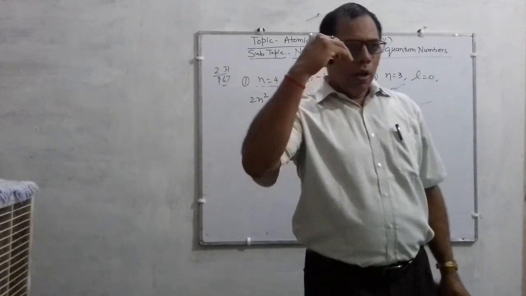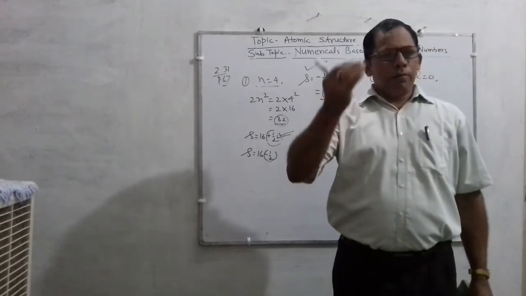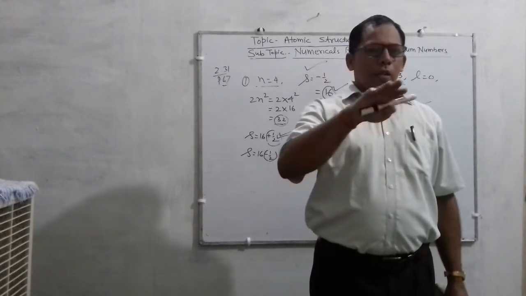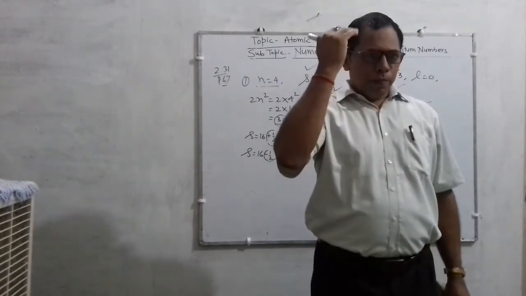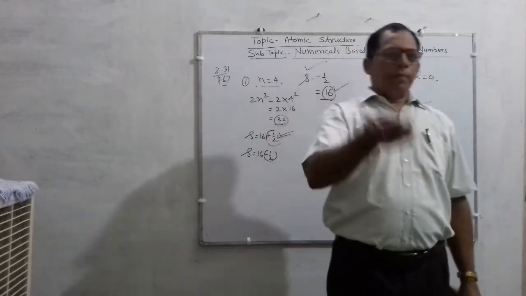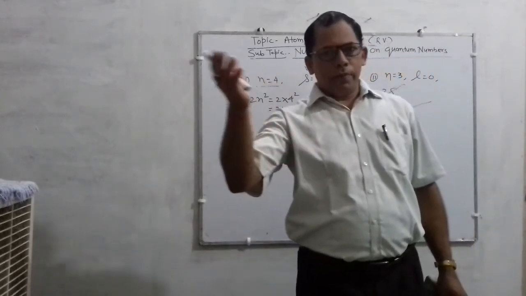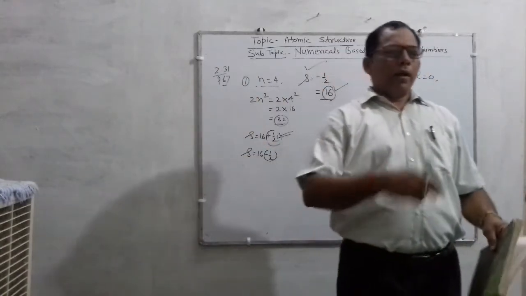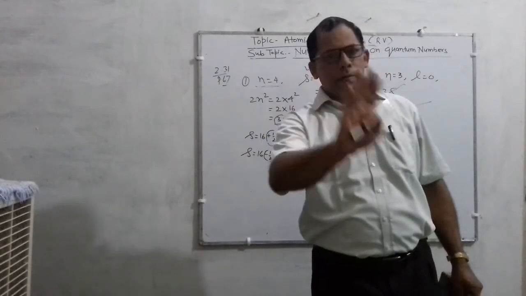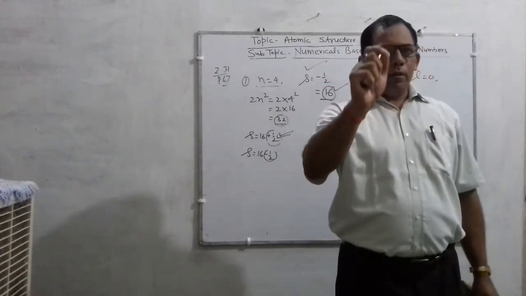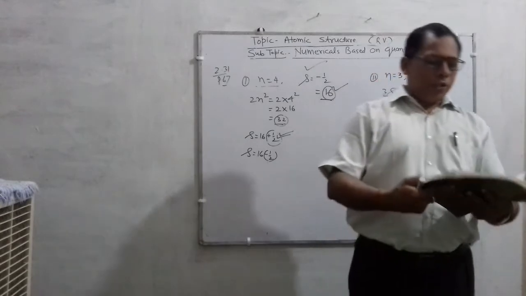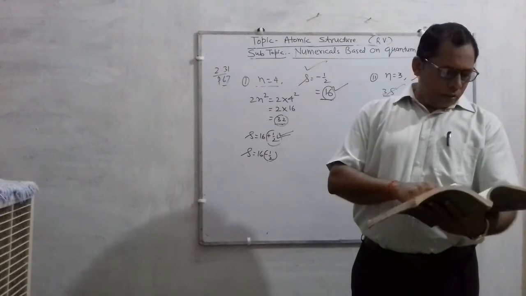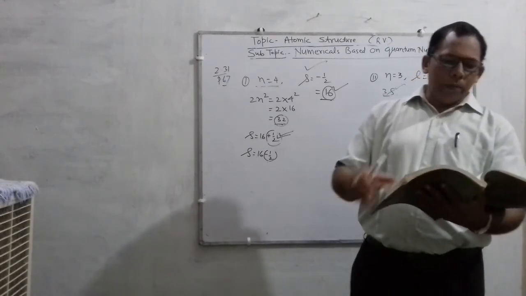So you have to remember them and solve more numericals concerning de Broglie and the related formulas, including photons or energy of photons, relation of lambda with frequency, relation of momentum with lambda, and relation of kinetic energy with wavelength, which may come. So you must revise these points.